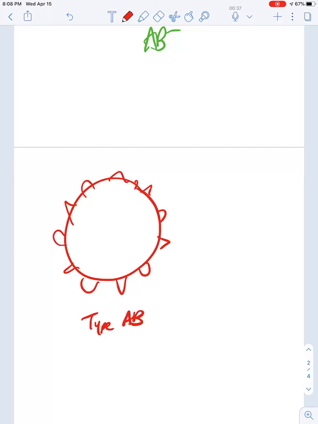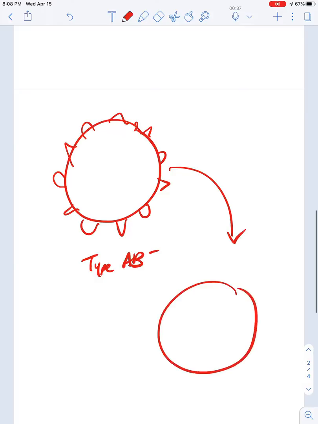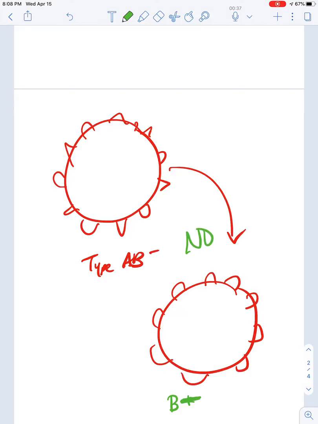Okay. We'll make type AB negative. Donate to. Can this happen? B positive. B negative, sorry. Can AB negative donate to B negative? No. Cannot, because the B negative has A antibodies.